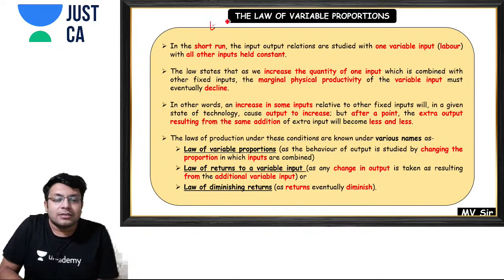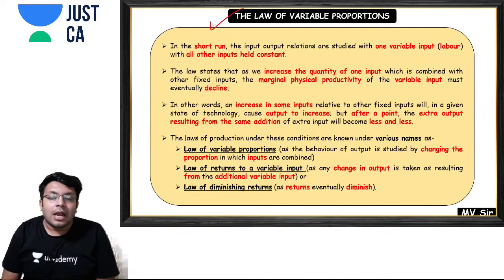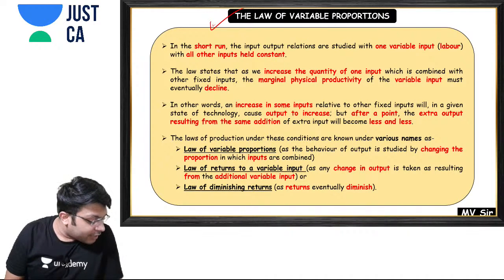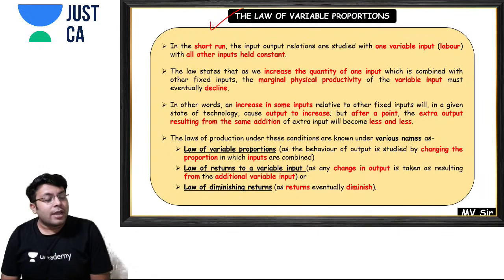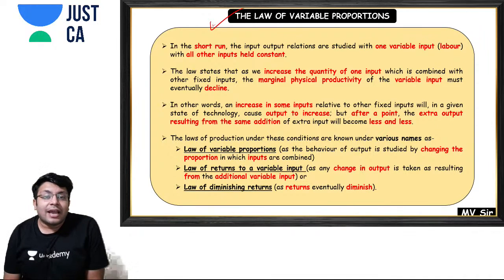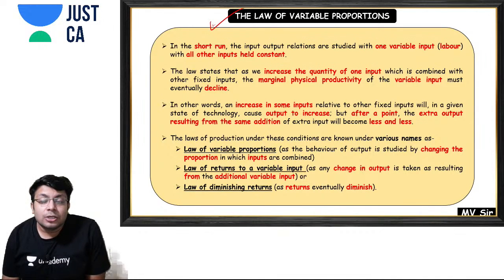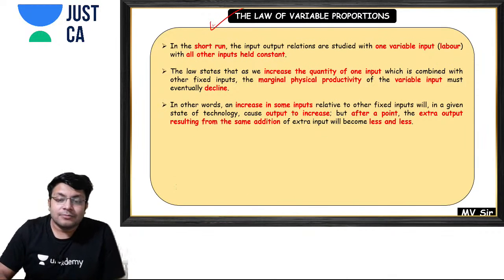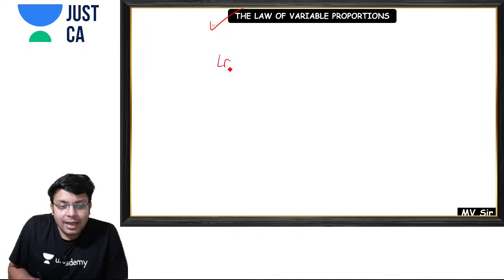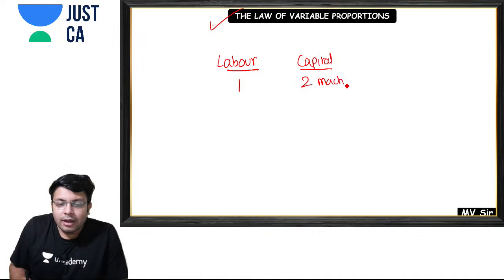Now we'll start with the law of variable proportion. See, in the short run, if I want to increase my production, I cannot increase the fixed factors. I cannot increase the capital or machinery to increase my production. So for example, I have one labor, and I have two machines in capital.